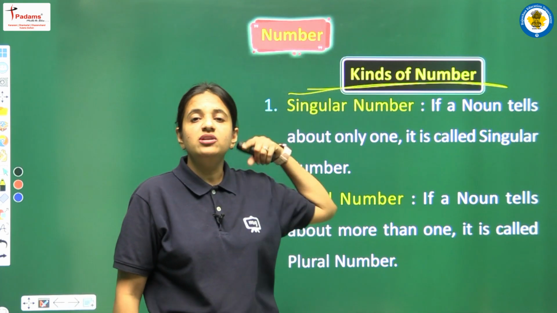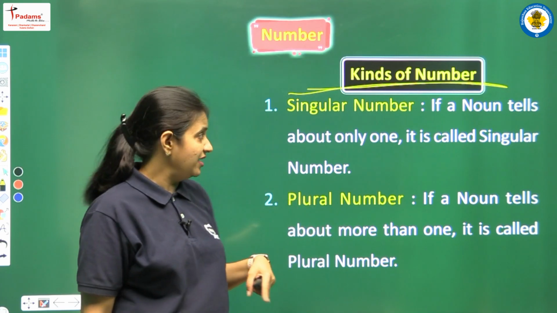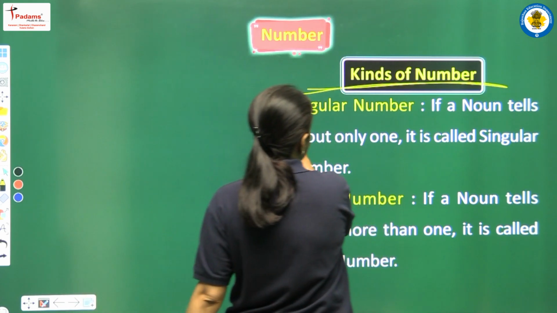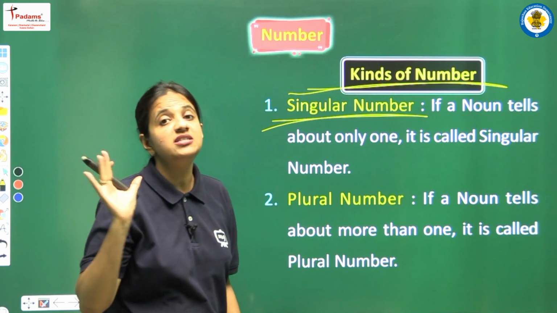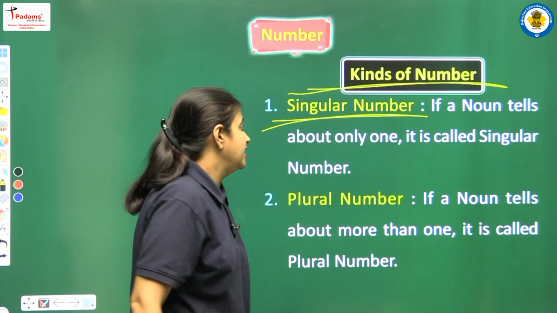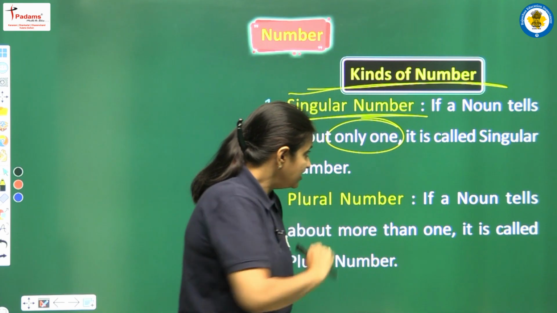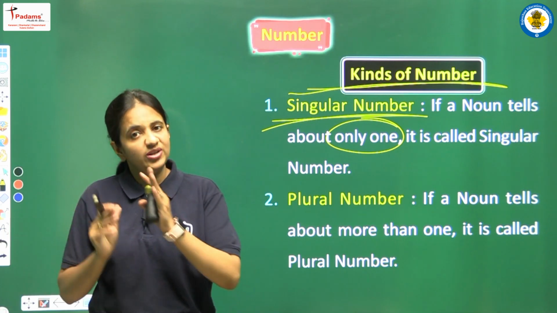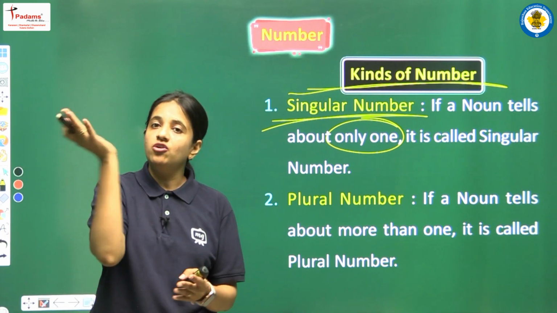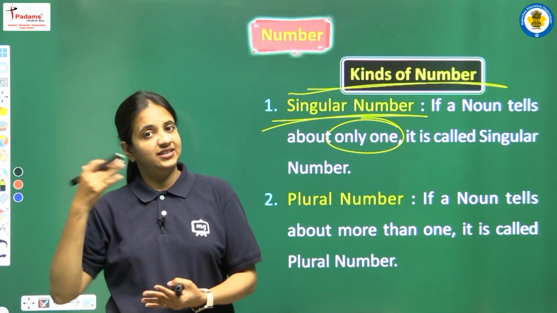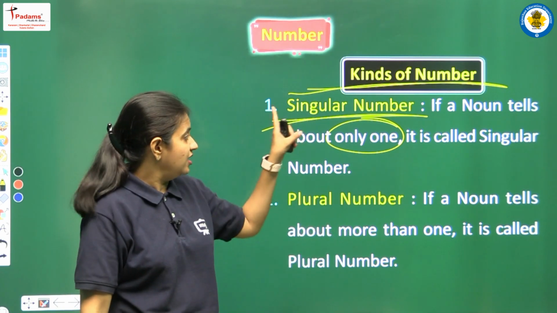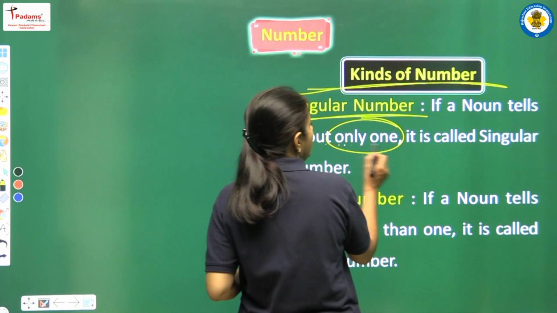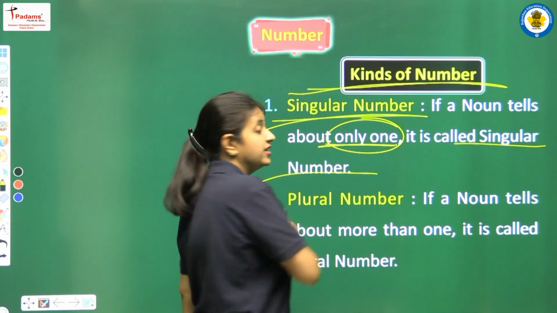And now we are talking about how many kinds of number we have. We have two kinds of number. The first one is singular number. Let's see what singular number means. If a noun tells us about only one, then it is called singular number. The table we discussed in the last slide had two categories: on one side only one, and on the other side more than one. So if we are talking about only one, that is called a singular number.